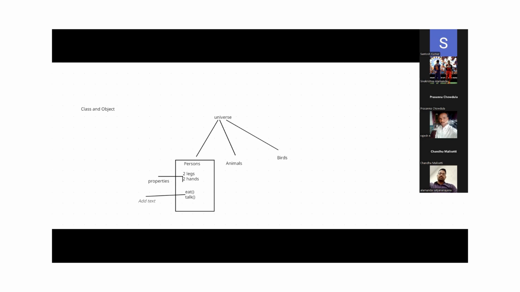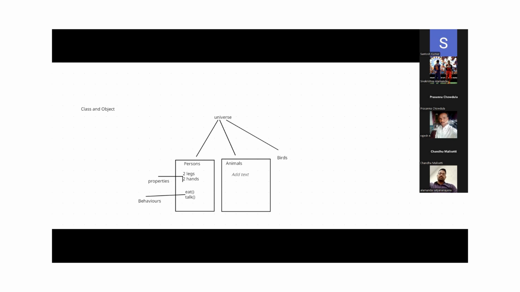In the same way, if you see animals, this is another type of classification, right? So what properties can animals have, guys?